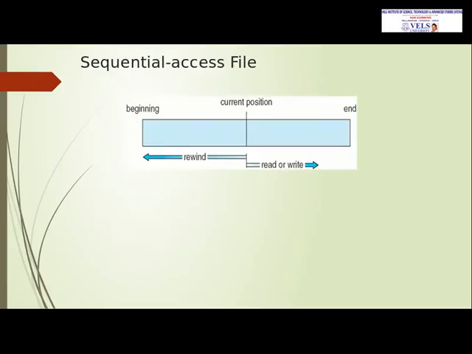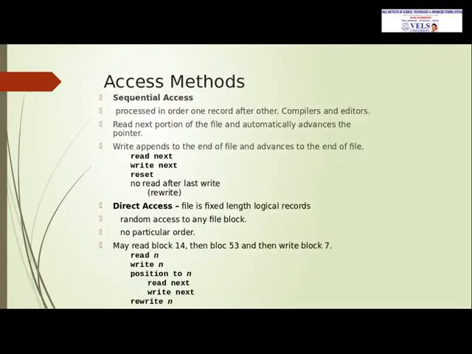And there are two access methods for files, sequential access and direct access. Sequential access means when we are trying to read the file from the current position, it will start from that position and advance, and when we try to write the file, it will start from the end of the file, and after writing, the cursor will be at the end of the file, and it can skip backward and forward. The operations are read next, write next and reset. It is not allowed to read after the last write.